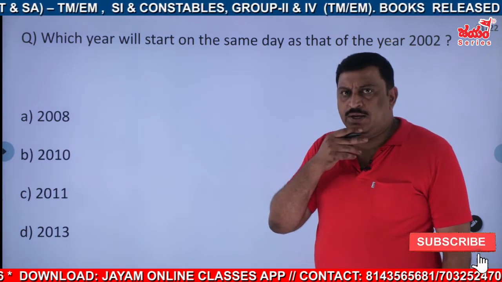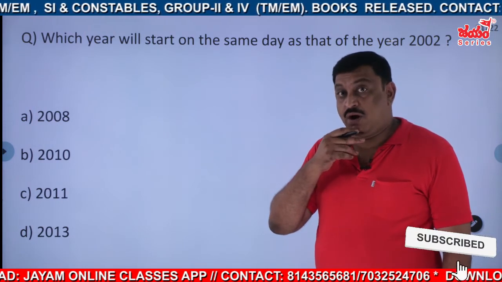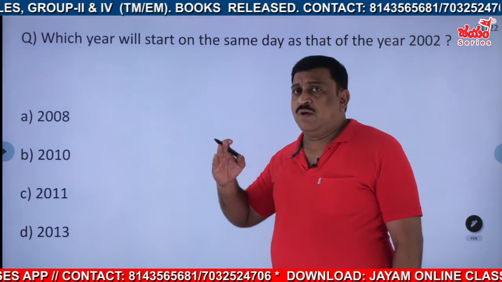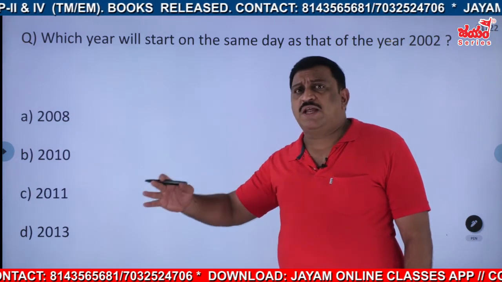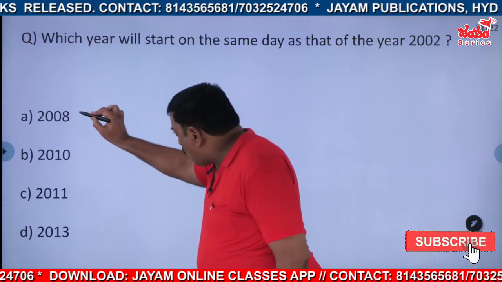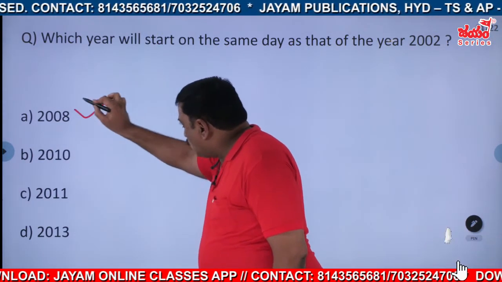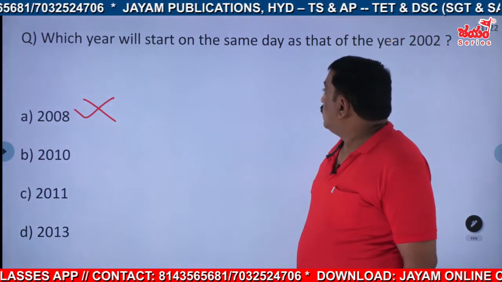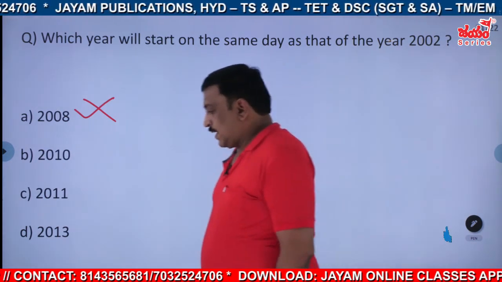Did you get 2008? You should not get it. Those people who go with the table and try with 11, and say definitely their answer is 2008, that is the wrong answer. Why? Because, sorry, one second.